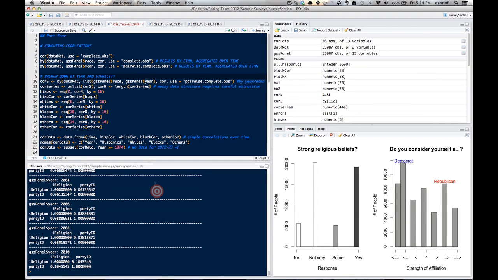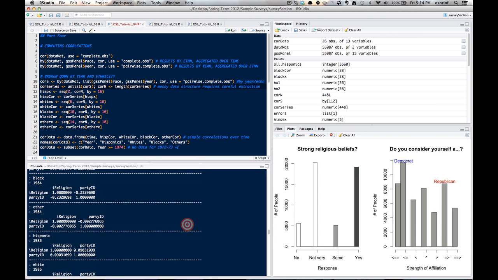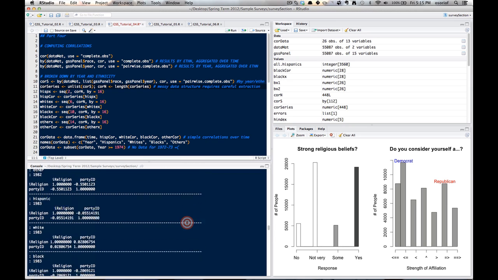But of course this doesn't answer the question that we asked at the beginning, which is looking at the trends in the correlation over time, broken down by ethnicity. So it's a combination of everything that we just did. For every ethnicity and every year, we have a correlation, except for when there's no data. However, this is not a very elegant response to our question.